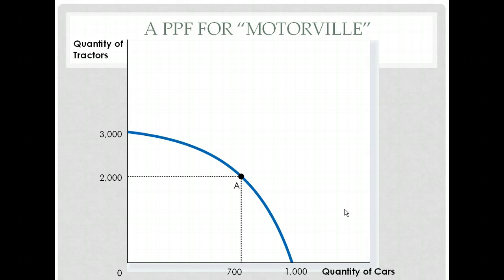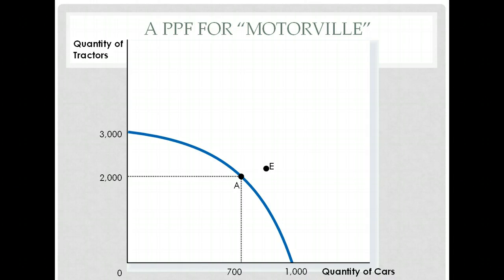Okay, we're back to our friends here in Motorville. Let's take a look at their PPF one more time. Right now, as we learned a minute ago, any point on their PPF is a point that shows they're using all of their resources well. So in this case, for example, point A, 2,000 tractors, 700 cars. That means everything that they can have, all of their labor, all of their capital, all of their natural resources are being used as best as they can to produce 2,000 tractors and 700 cars.